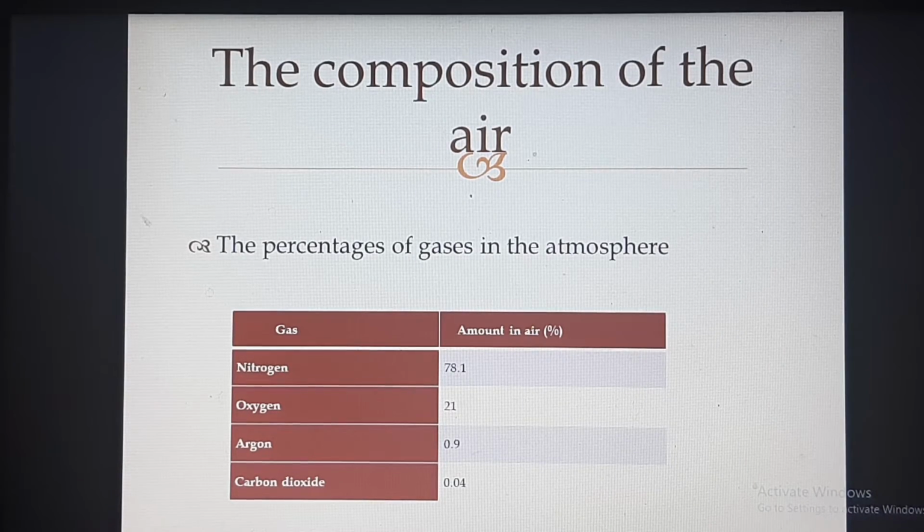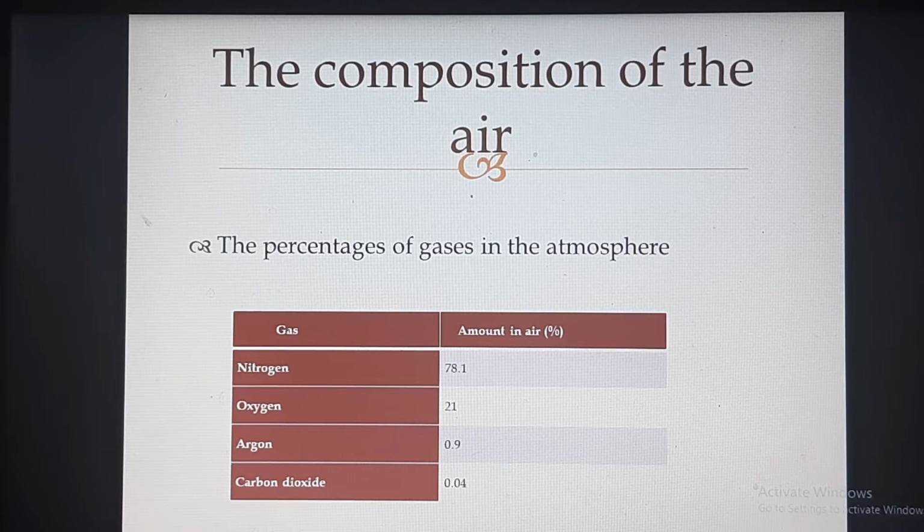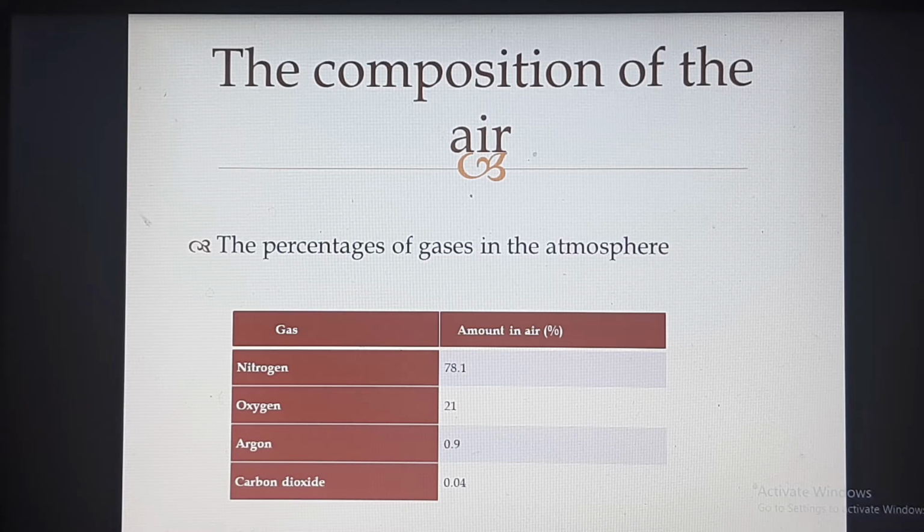First, we are discussing the composition of the air. That means identify the percentages of gases in the atmosphere. These are the main gases present in the atmosphere: nitrogen, oxygen, argon and carbon dioxide. There are other gases also, but the amount of other gases is very small. So we are explaining about these gases only.